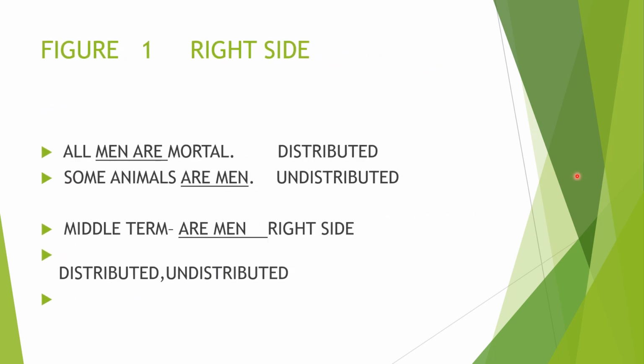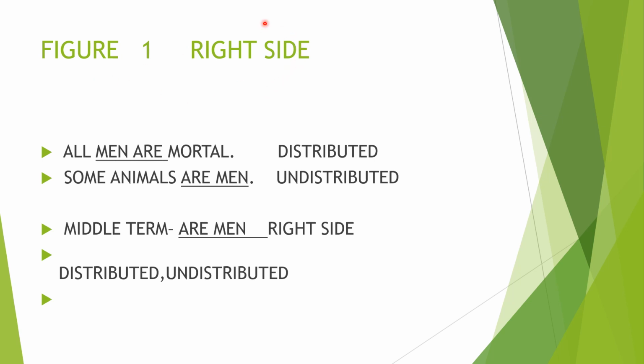Then next we are studying the figure, the figure of a sentence. That is what we have to study. We have already studied the mood of a sentence, A, E, I, O, U, and how it comes in the sentences, that is, in both the premises as well as in the conclusion. So figure one, you have to study this one.